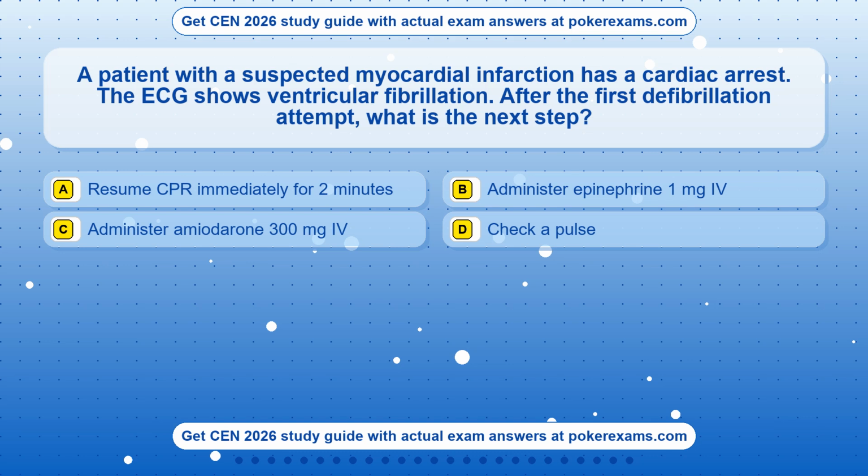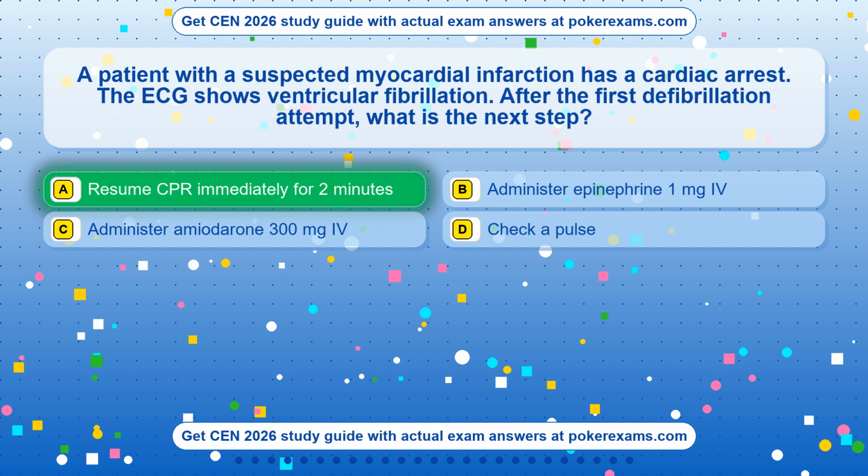Question 1. A patient with a suspected myocardial infarction has a cardiac arrest. The ECG shows ventricular fibrillation. After the first defibrillation attempt, what is the next step? Option A. Resume CPR immediately for 2 minutes. Option B. Administer epinephrine 1 mg IV. Option C. Administer amiodarone 300 mg IV. Option D. Check a pulse.